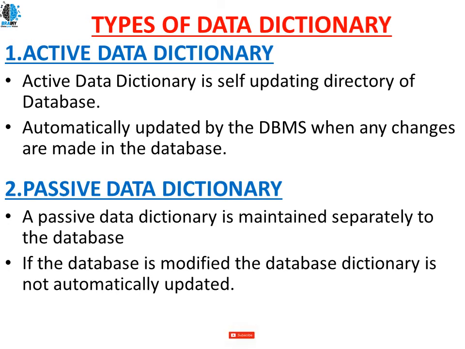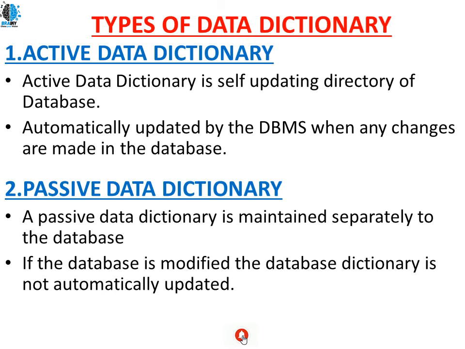While updating, the database administrator has to take many things into consideration for dictionaries of the passive type, because if any changes are made, they should be reflected in the active one as well as in the database schemas.